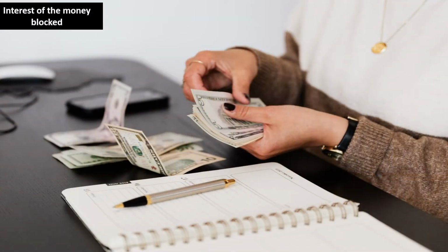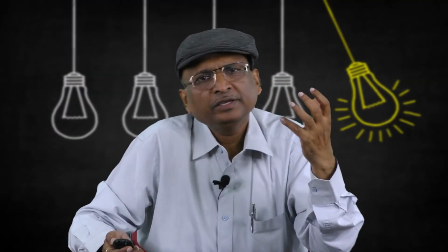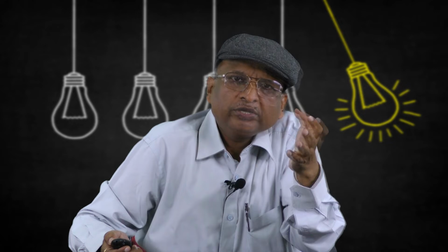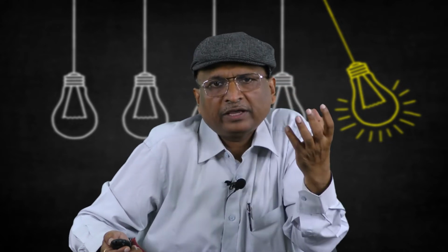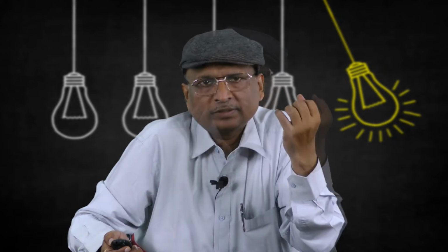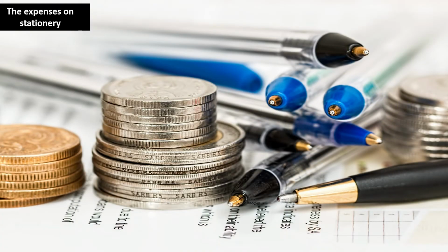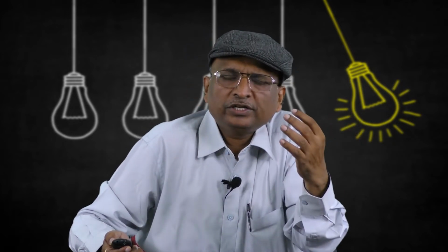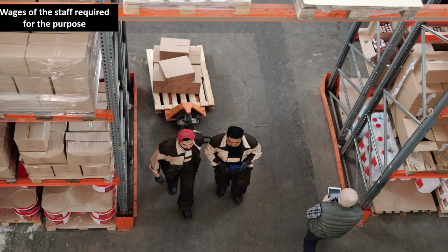Interest on money blocked, because if we are keeping the material on hold, some money is blocked. Therefore, if we kept that money in our bank or somewhere else, some interest would be earned. So that is why the third point is interest on the money blocked. Fourth, expenses on stationery. There are incoming invoices and outgoing invoices. All these stationery expenses are involved. Then the fifth one is wages for the staff required for the purpose.